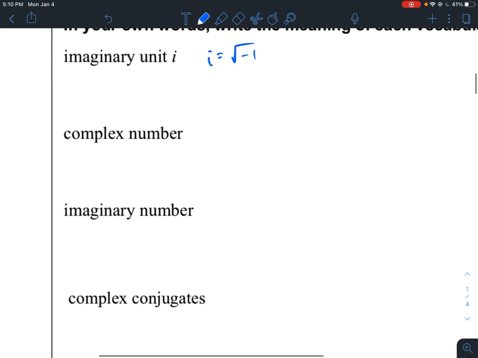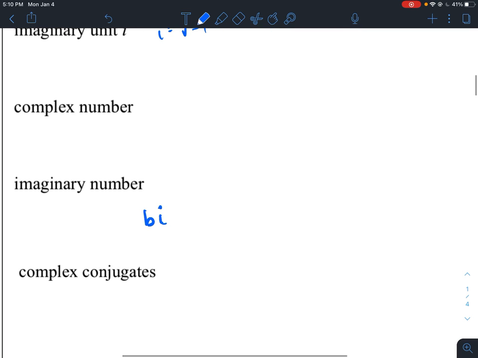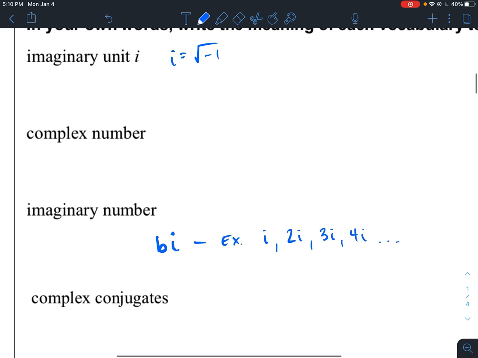An imaginary number is what we call bi. Okay, bi is an imaginary number. So, as examples, I could have i. I could also have 2i, 3i, 4i, so on and so forth. So these are your imaginary numbers.